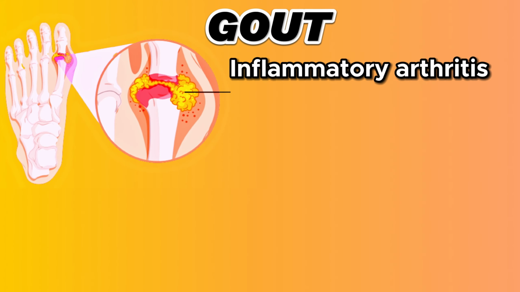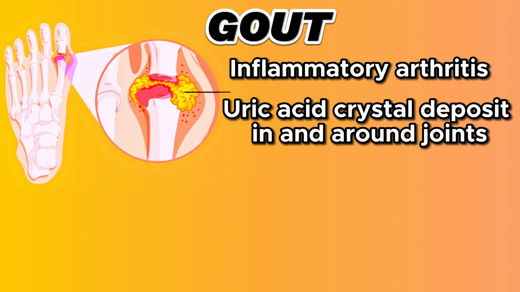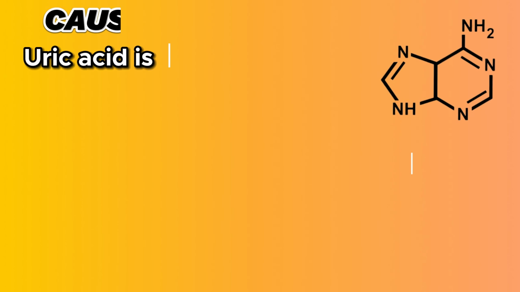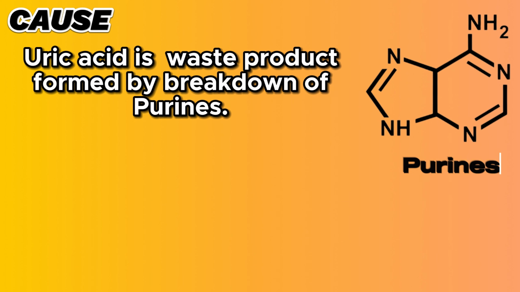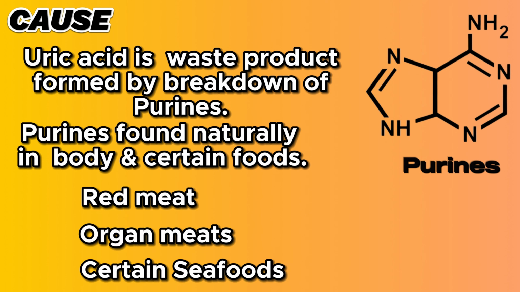Gout is a type of inflammatory arthritis that develops when uric acid crystals accumulate in and around joints, causing pain and inflammation. These symptoms come and go in periods called flares or acute gout attacks. Uric acid is a natural waste product formed during the breakdown of purines, substances found naturally in the body and in certain foods including red meat, organ meats, and certain seafoods.